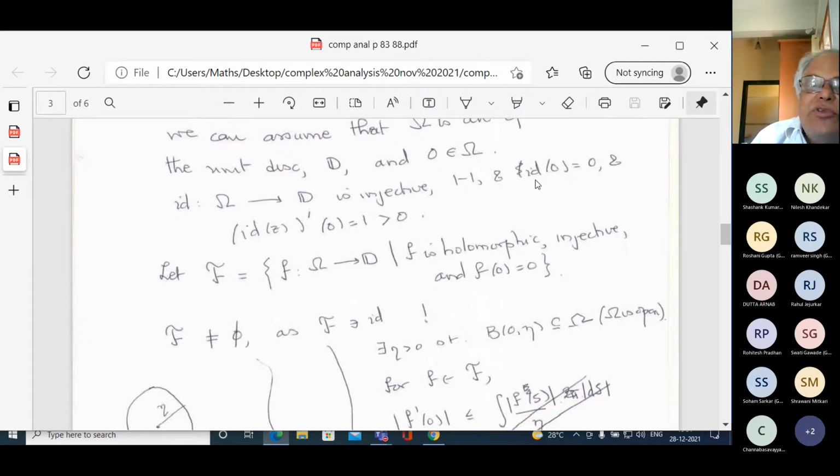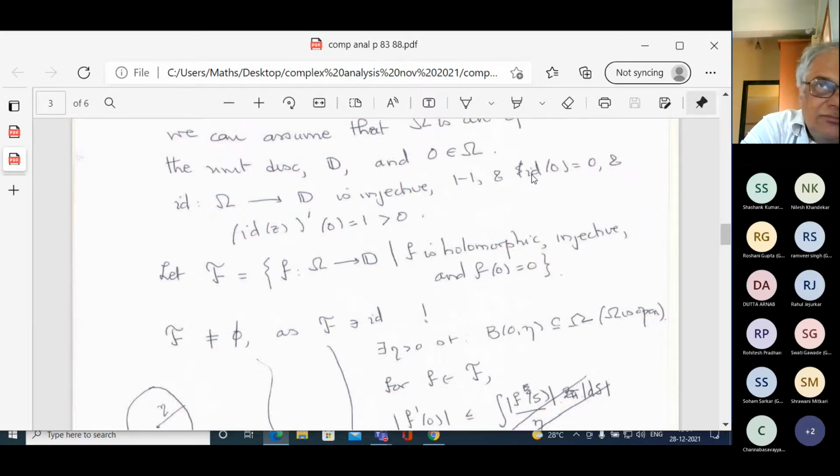I should have called it the inclusion map from omega to D, where I'm assuming that omega is an open subset of D that contains 0. So the inclusion map at z is equal to z.